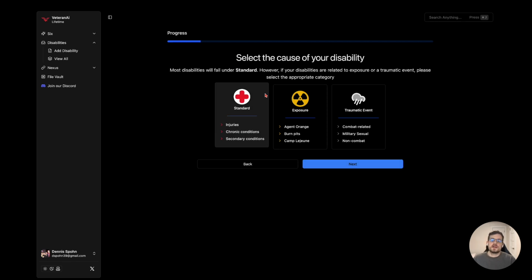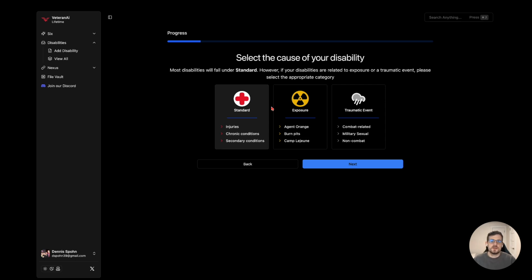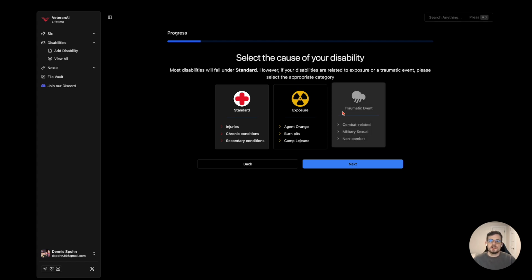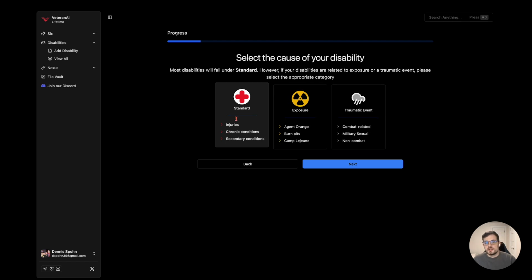Over here, these are basically the three different categories. We ask slightly different questions for each one of these. If you don't know, select standard. Exposures are high noise, Agent Orange, burn pits, things like that that cause some sort of condition. And then traumatic event is anything that was traumatic, either combat related, personal related, some sort of sexual assault. Those would all fall under traumatic events. But for the most part, you can select standard.